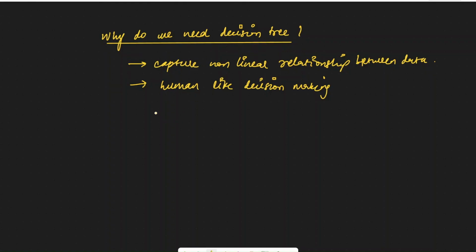Now we have said multiple times decision trees, but let us understand what exactly is a decision tree. For this, I'm going to use first a real life analogy, and then I will take that forward and make you understand how it translates into machine learning setting.